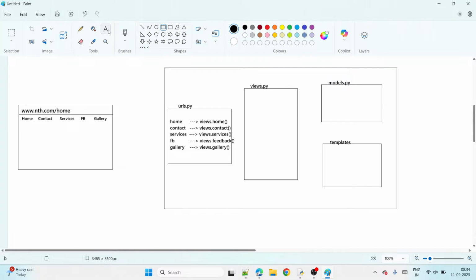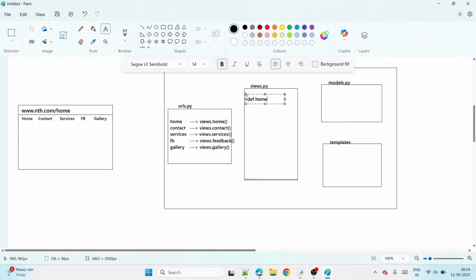Right. Now, what's the first one? View. So now we define def, then home. We take the def keyword, guys. Why? Because these are functions in Python. In Python, we have the def keyword. Def is used for defining a function.